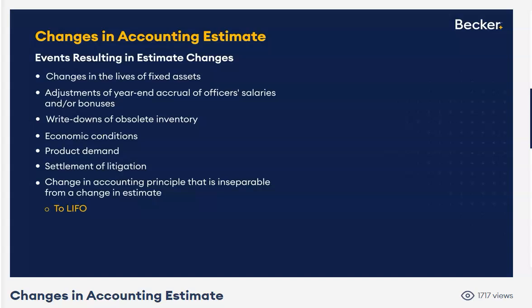Or you change your method of depreciation. I know that's an accounting principle. We're changing the method. Nonetheless, to LIFO or change your method for depreciation, you immediately stop and say, hey, that's an exception to the general rule. Even though that might be a change in accounting principle, we're going to treat that as though it's a change in estimate, and we're going to use a prospective approach. More to come on that in the next video. That's the cliffhanger to get you all excited.